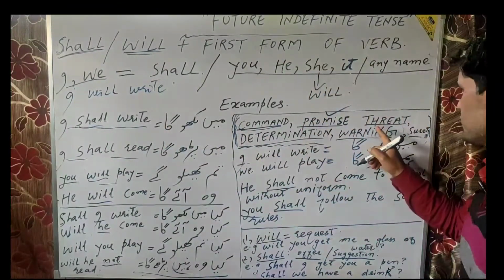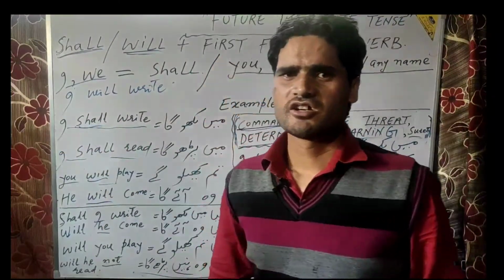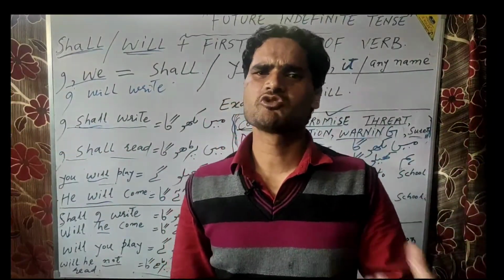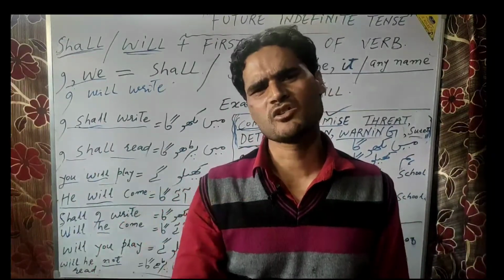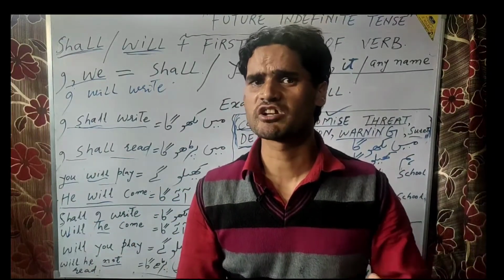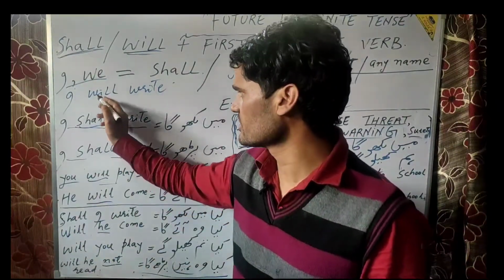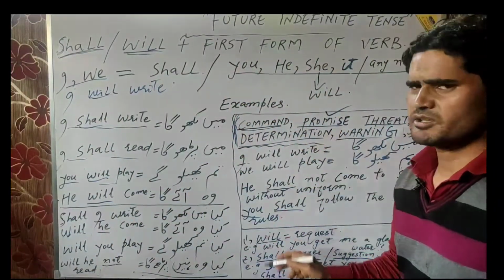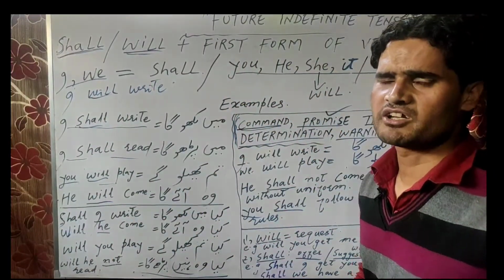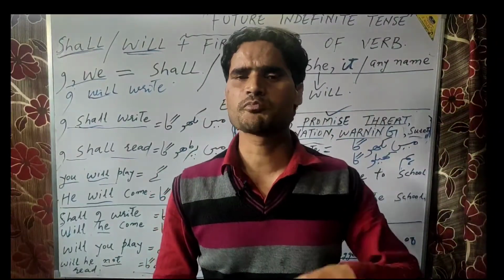Now, if I say here I shall write, it does not give us any surety that I will write, but I simply say that I will write. मैं लिखूंगा. It doesn't contain surety or any sort of promise. But if I use the word will here, it gives us either of these meanings. What kind of meaning it may possibly be depends upon the context, it depends upon the speaker.